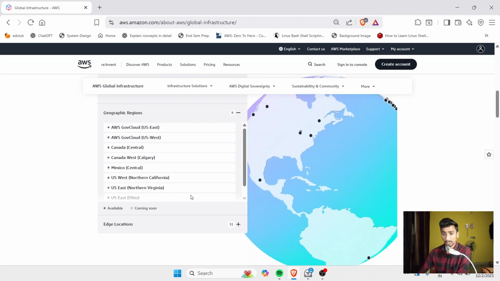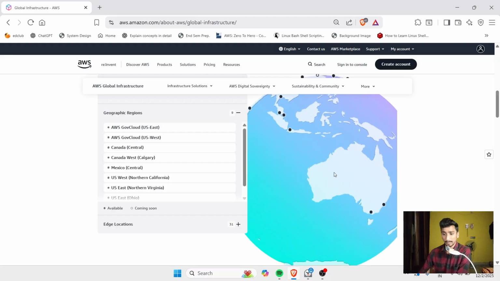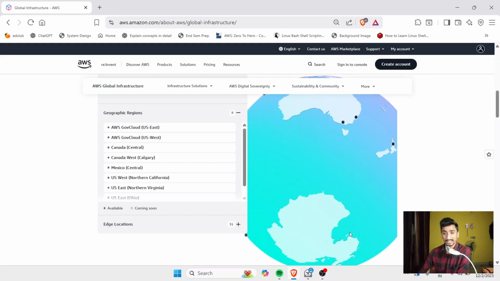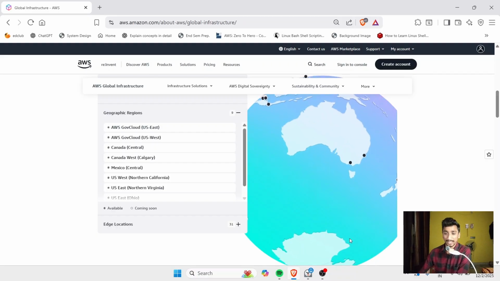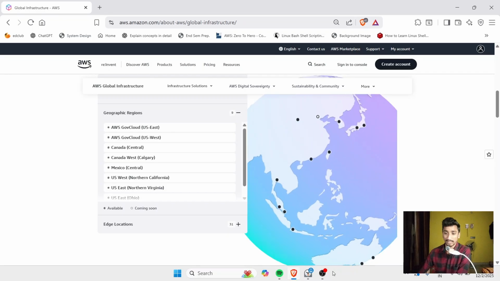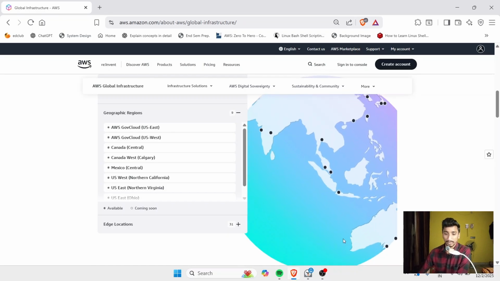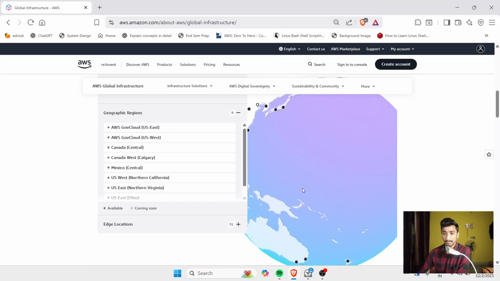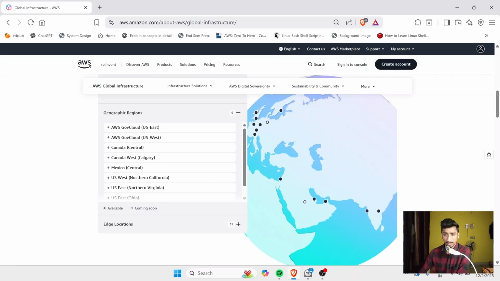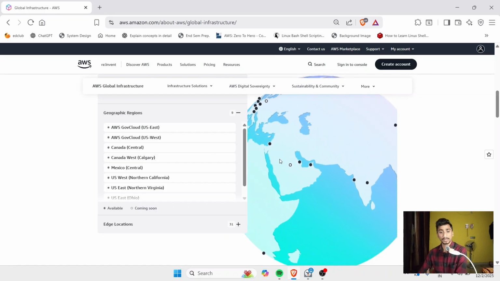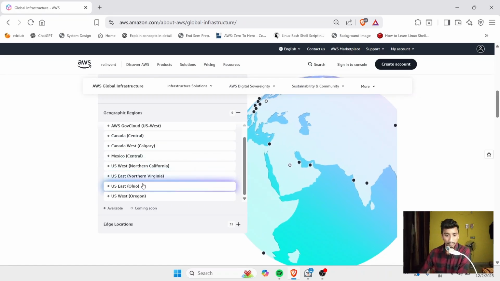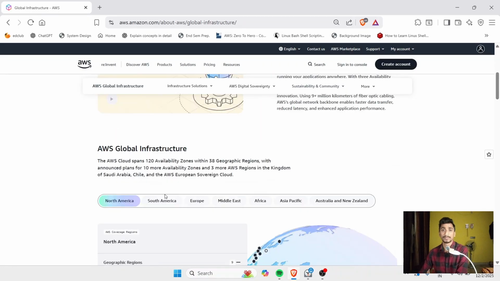And now comes to this USA, and this is Antarctica. Antarctica has no data centers because of extreme temperature and extreme weather conditions, and many more regions. As you can see here, you can see the locations here. It's coming soon, so that's it.